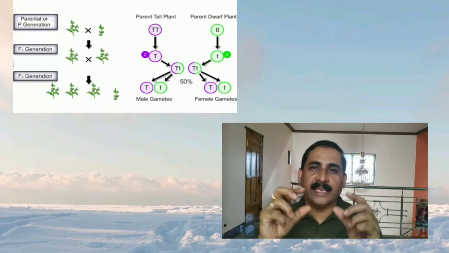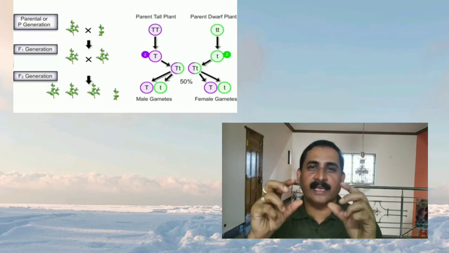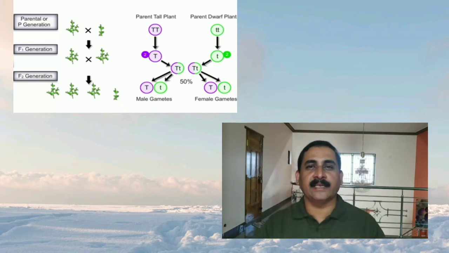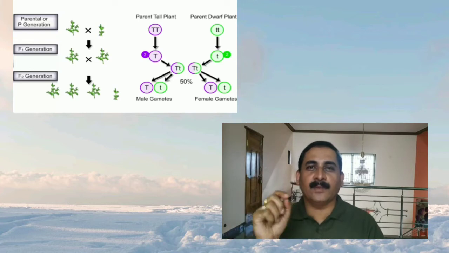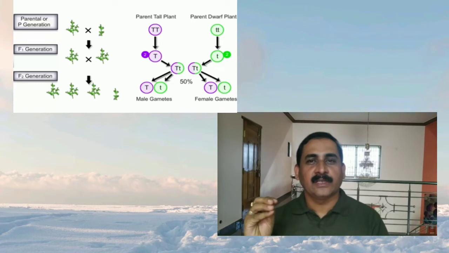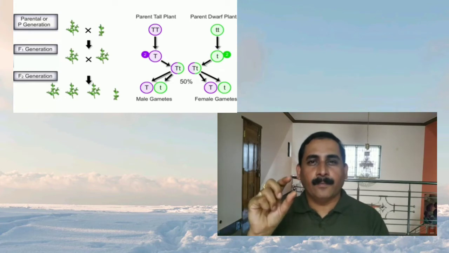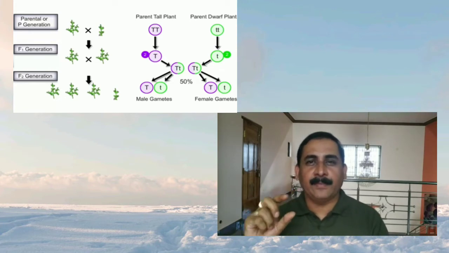This capital T and small t, the factors for tall and dwarf, were combined in the F1 hybrid. In the first filial generation, the F1 generation, he got all tall plants, which contain the genotype capital T, small t.